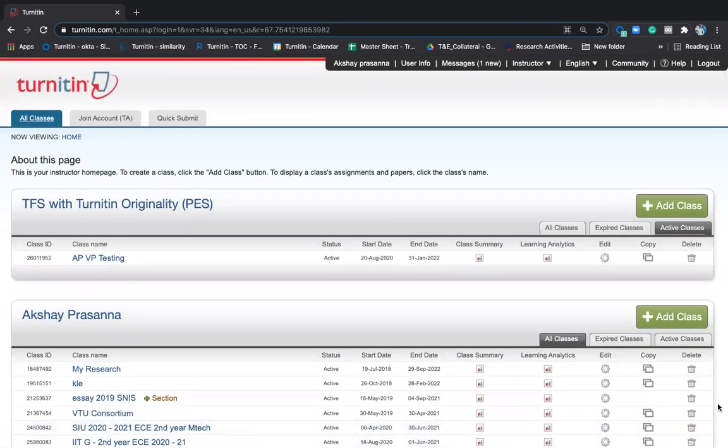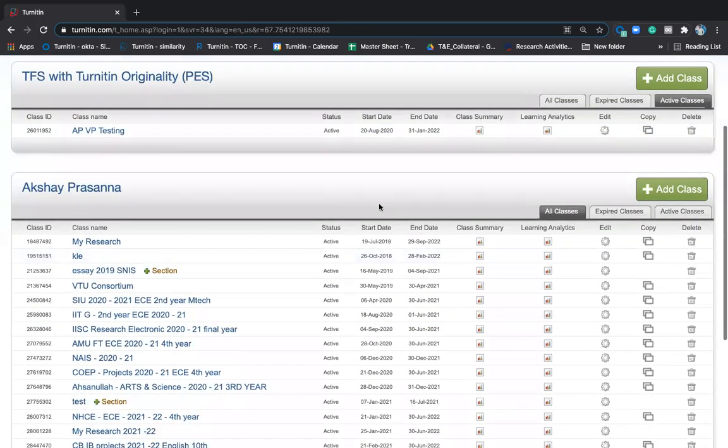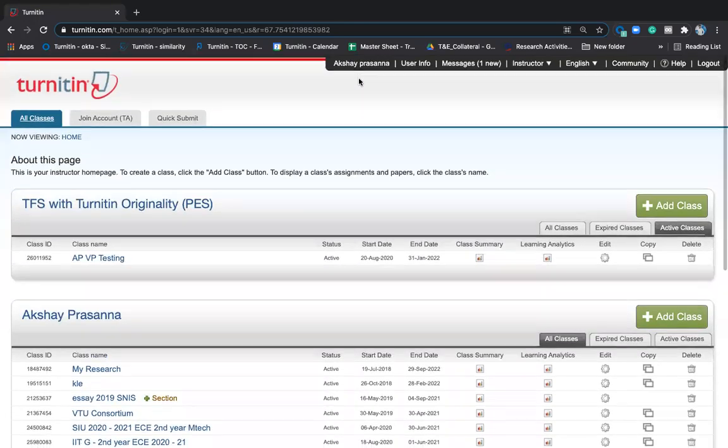But you will see an empty page. You will not see two sections like this. You will have only one section like this. You will see your institution name, and you will be able to see your name also on top of the page. So always give your proper name, first name, Akshay Prasanna, in the sense it should be Akshay first name, last name should be Prasanna. If your admin gives as Akshay P and you're trying Prasanna at your end, you will not be able to log in. So always ensure that your first name and last name and email ID is given properly to the administrator to get the access for Turnitin.